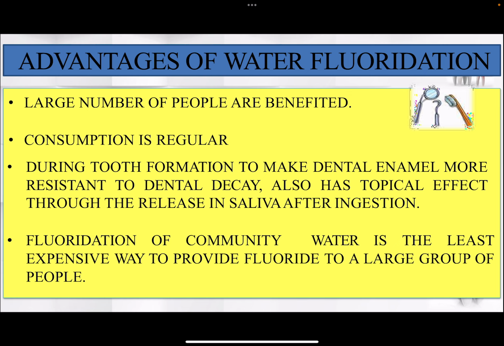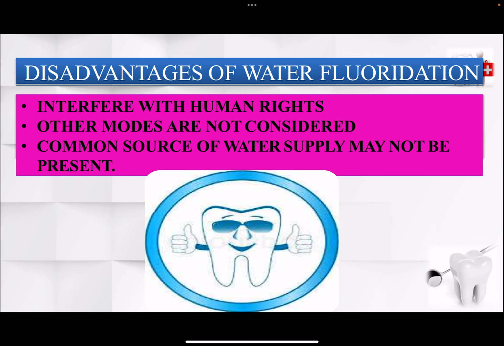Advantages of water fluoridation include that a large number of people benefit and consumption is regular. During tooth formation, it makes dental enamel more resistant to dental decay, and it also has a topical effect through release in saliva after ingestion. Fluoridation of community water is the least expensive way to provide fluoride to a large group of people. Disadvantages of water fluoridation include interference with human rights, and that other modes are not considered.